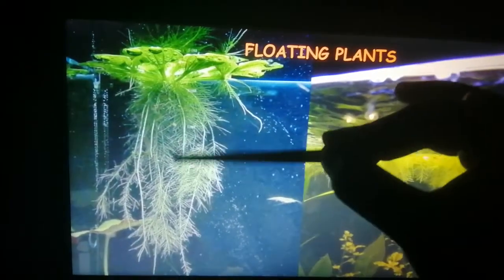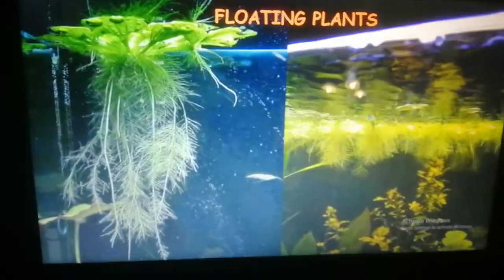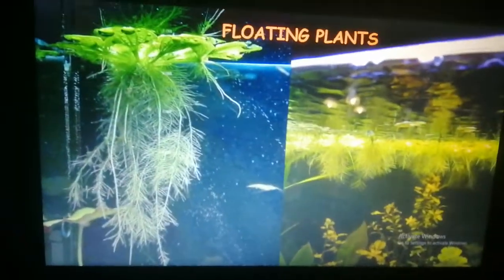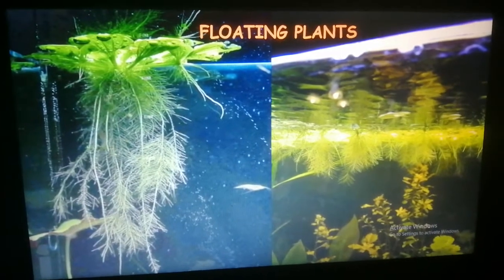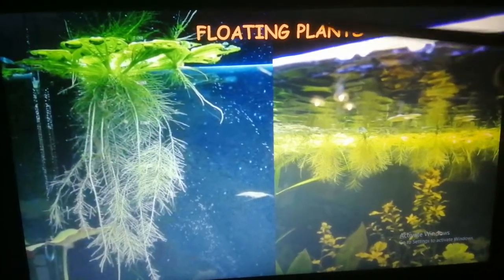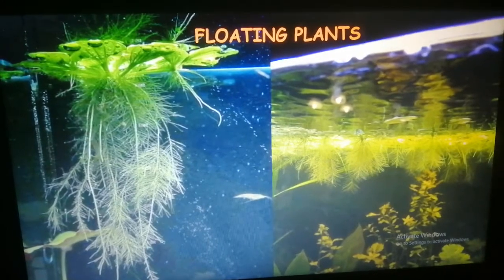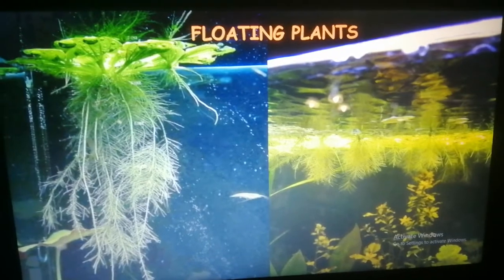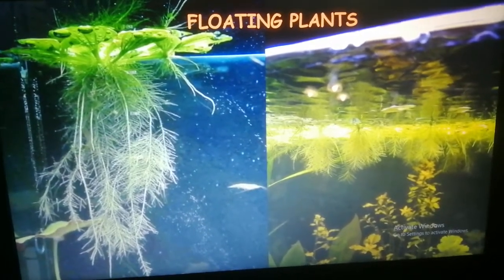Okay, the roots are loose and hanging. They are not fixed to the surface of the water body. Clear? So when you hear floating plants, the first thing that should come into your mind is the word float, that these plants float on the surface of water.